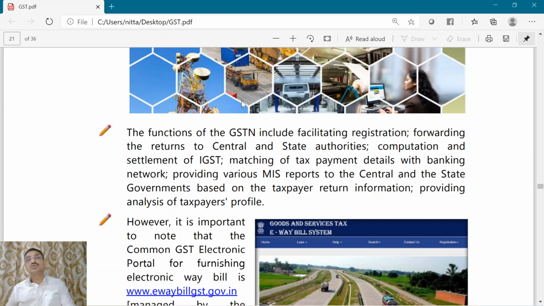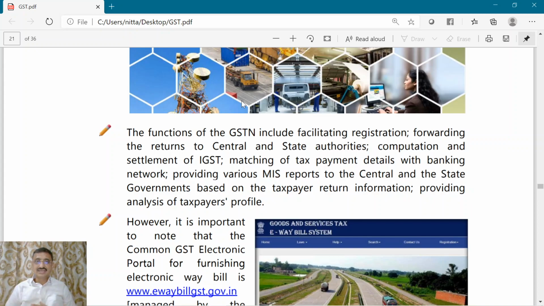But that money should reach the appropriate authority, be it the central government or the respective state government. So when you have paid through the State Bank of India, there will be a mechanism in the GSTN to match the amount of money receivable from State Bank of India, whether it has been received or not.